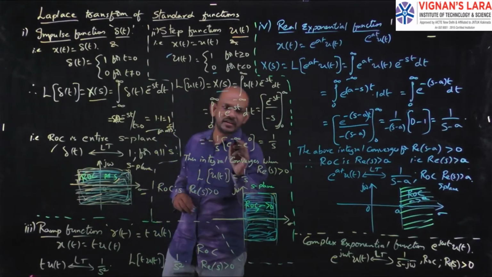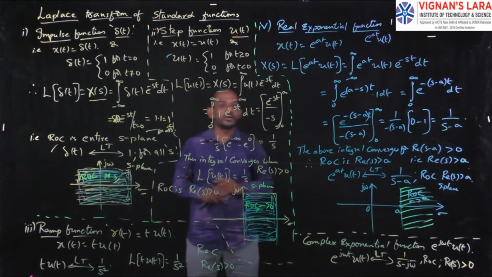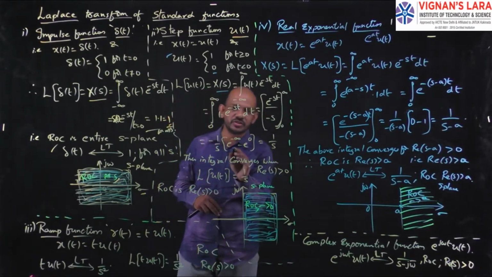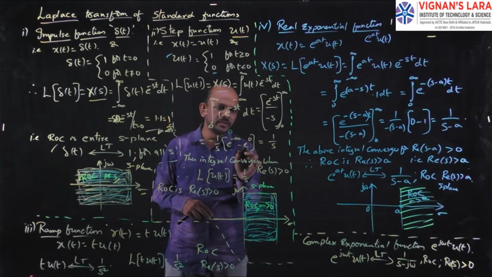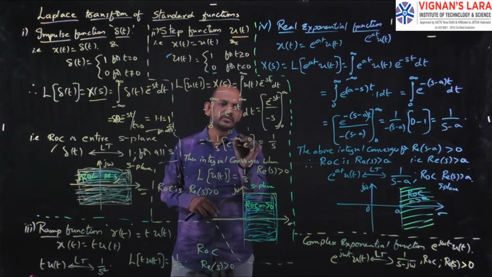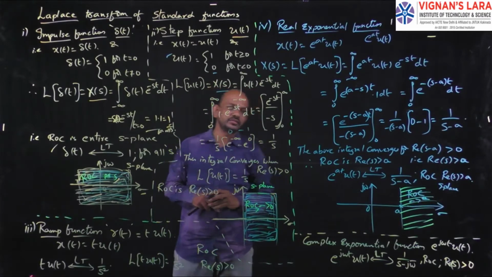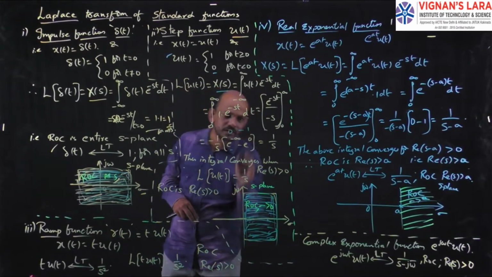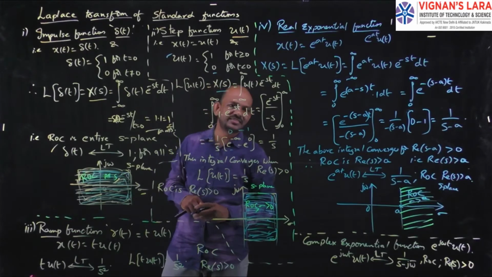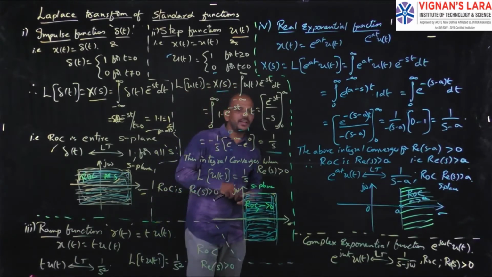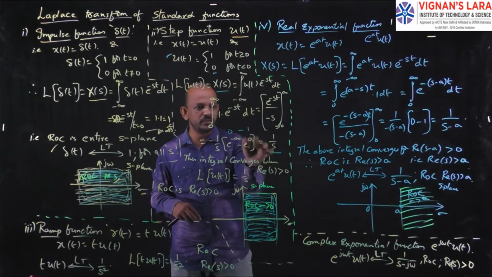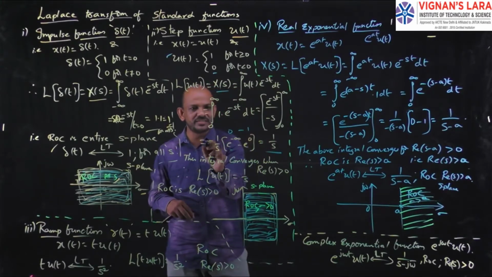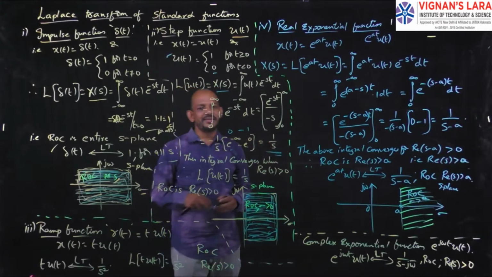So e power minus infinity is 1 by e power infinity, that is 1 by infinity, which is 0. And e power 0 is 1. So 0 minus 1 is minus 1. Minus of minus is plus. Hence I got 1 by s, because this value is 0 and this value is 1. So the answer is 1 by s.